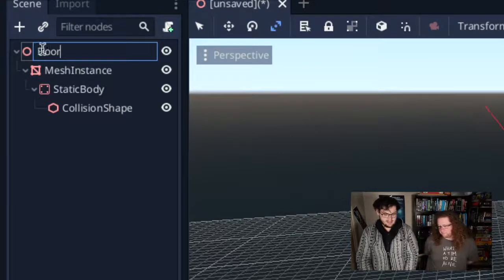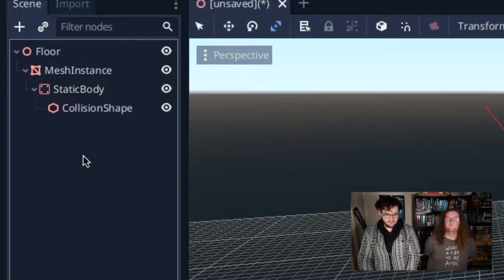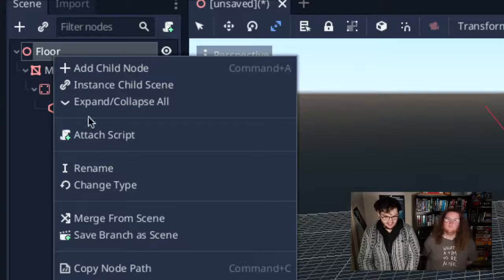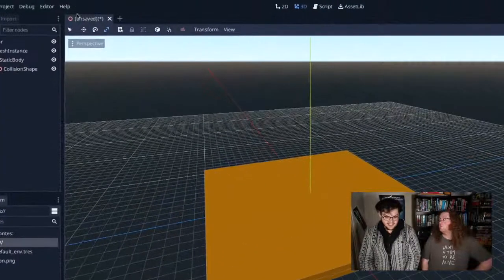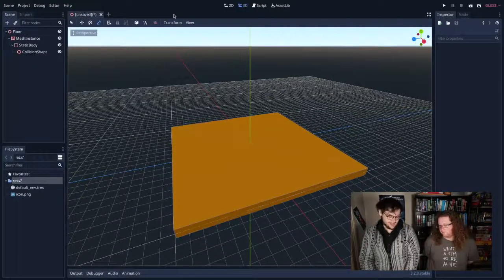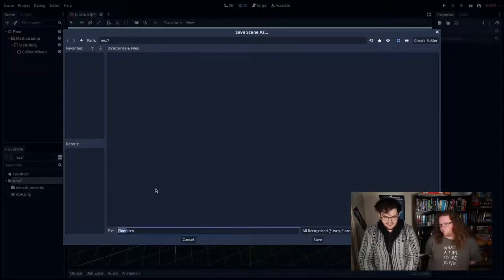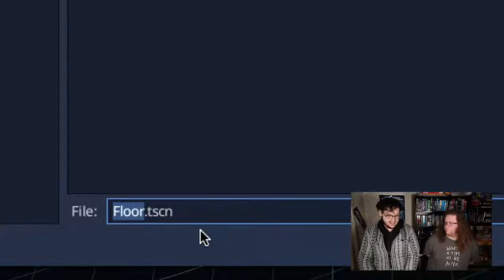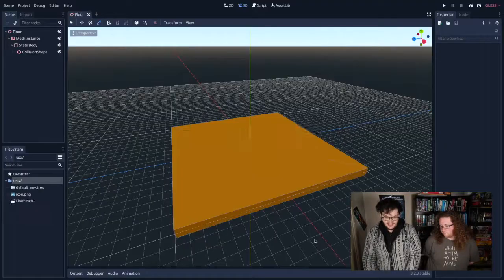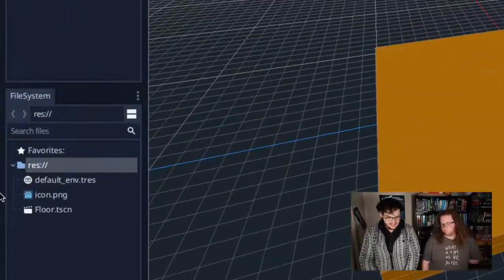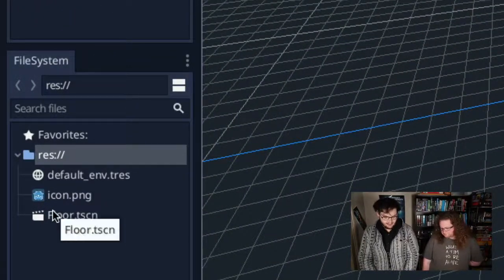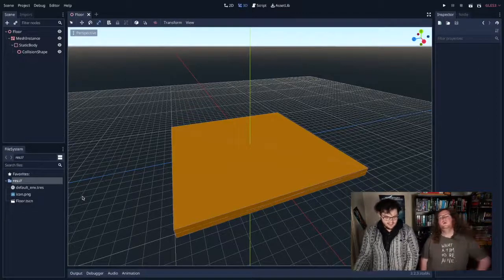So I've just renamed that spatial node to floor, just because it's a floor. You do that by clicking and pushing enter, or you can right click on it and go rename. And that's everything for our floor. But you'll see it's still an unsaved scene. So I'm going to push Command S on my Mac, Control S on Windows and Linux, and I'm going to save it. Floor.tscn is a fine name for that, so I'm just going to leave that, and I click save. So now you'll see our floor scene has been saved. It is also in the file system inspector down here as a file that we can actually move around and do stuff with. That's everything for the floor.